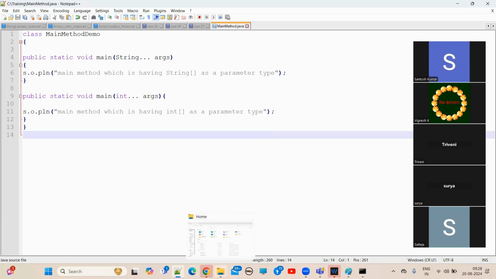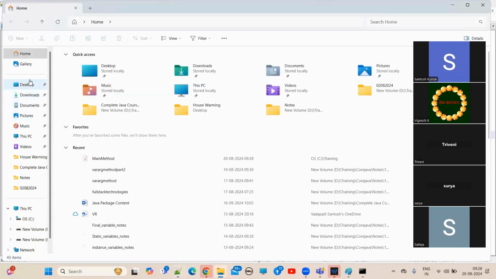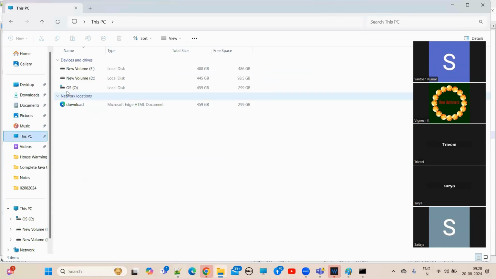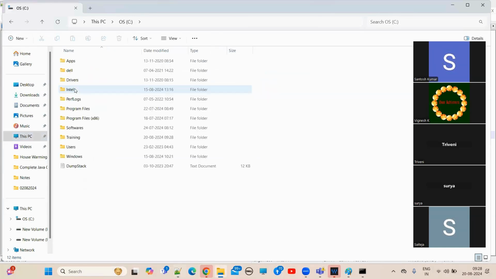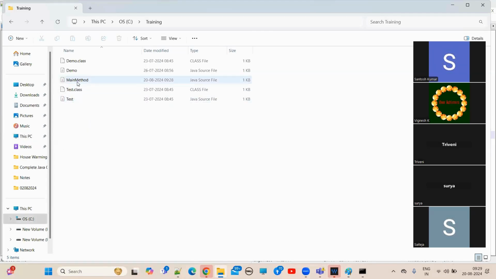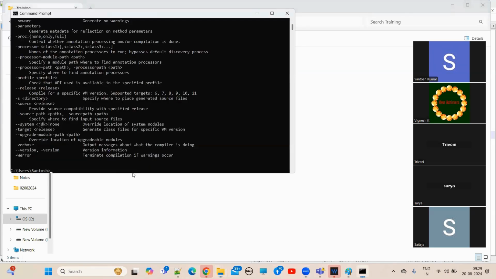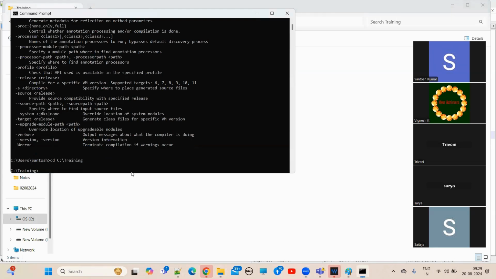Now if you go and see where it is, guys, this PC, training, the main method Java source file is created, right? So now what I need to do is copy this path and open the command prompt. Change directory, Control V, training. Okay. Now how to compile?